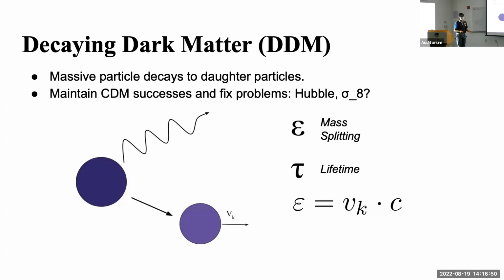A very simple decaying dark matter model would be a massive particle that decays into a less massive daughter particle and some radiation. The parameters in this model would be the mass splitting and the lifetime of this decay. And it's important to note that this radiation would be in the dark sector, and this lifetime would be very large, so the decays would not negatively affect other astronomical observables.